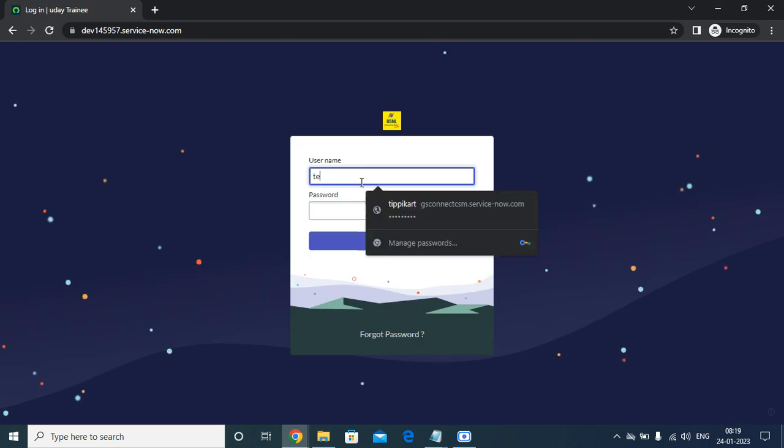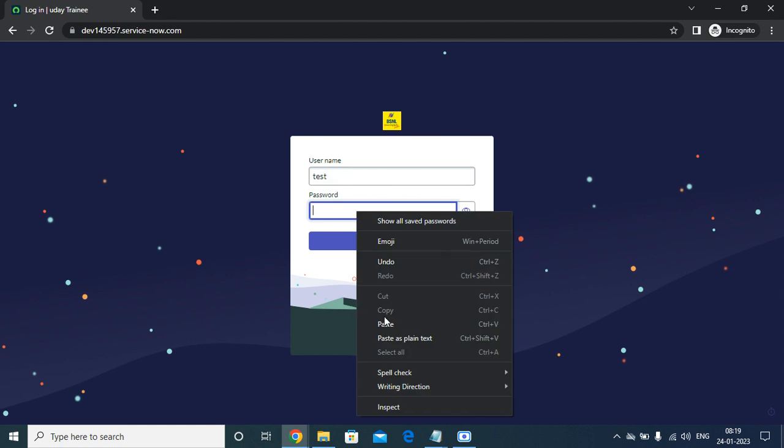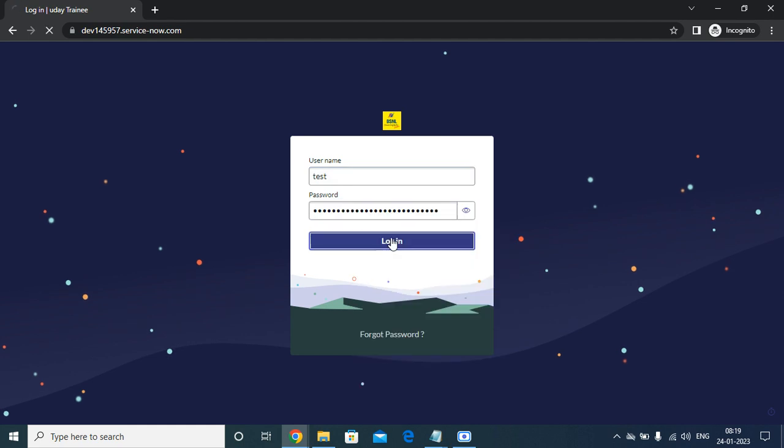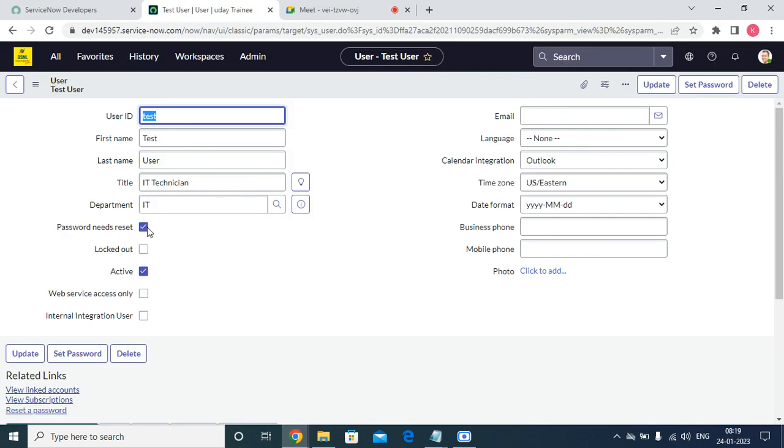So this is the one. I'm logging in as the test user and entering the password we have given, and I'm saving. When I try to log in, the system administrator requires me to change my password. Why? Because here we have the option password needs reset. So we can cover that.